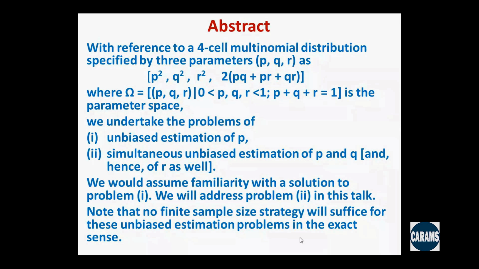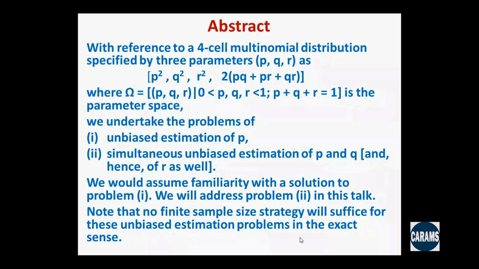The first one is well known. I would assume that the listeners are already familiar with the question of unbiased estimation of P when we have P squared in the model as one of the cell probabilities. But getting simultaneously estimates of both P and Q, that's a bit tricky.